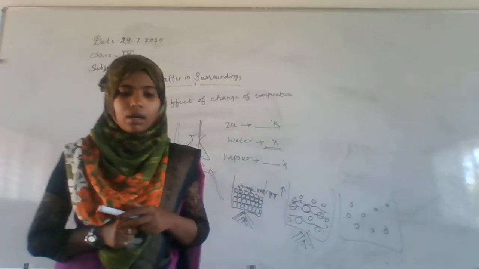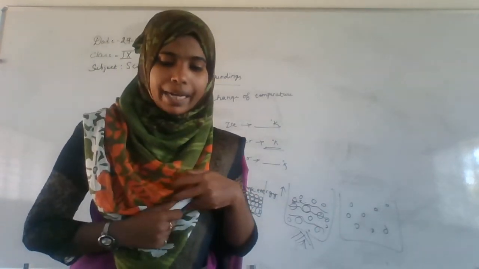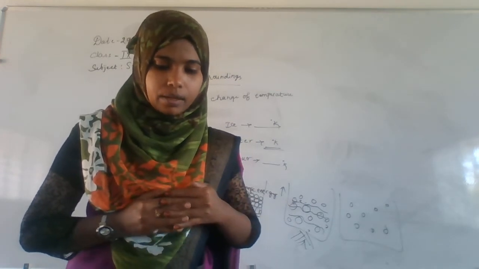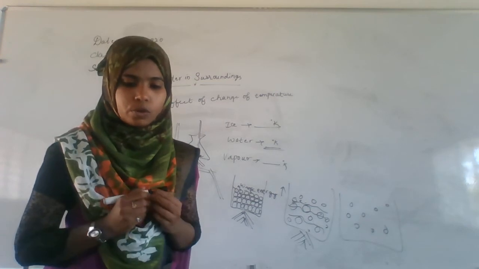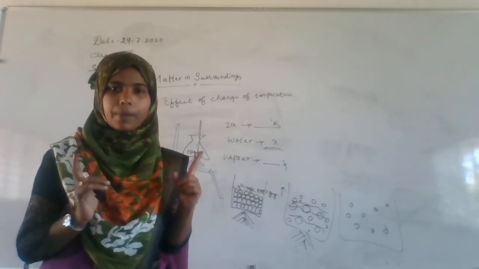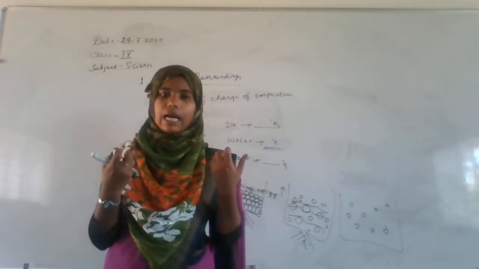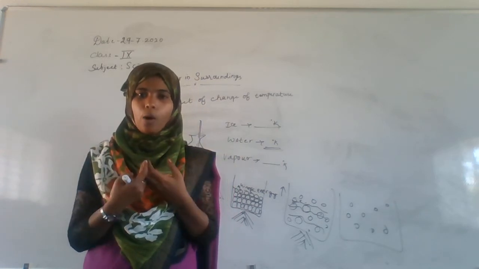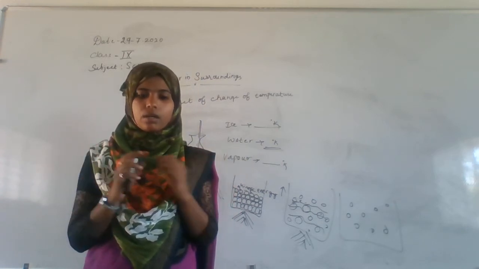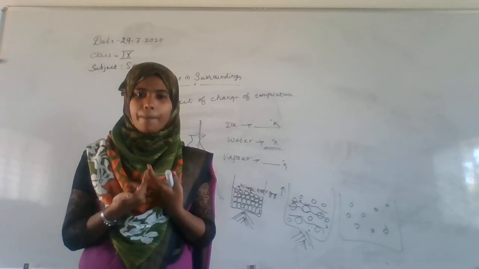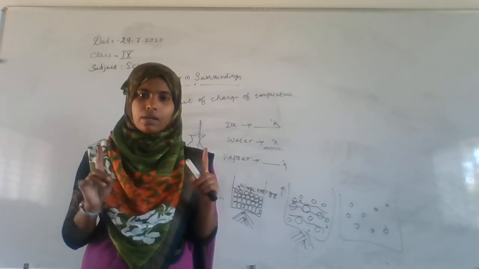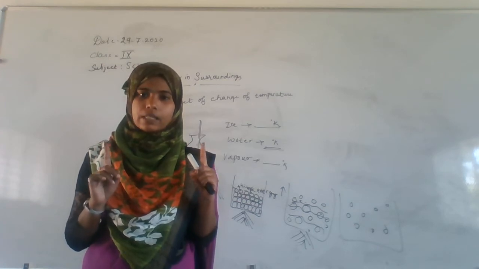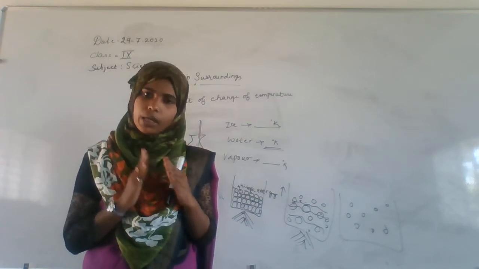Okay, and here what they are saying is that the melting point of a solid is an indication of the strength of the force of attraction between the particles. Means the solid has a strong force of attraction between the particles. When it starts melting, the strength between the particles goes on decreasing.